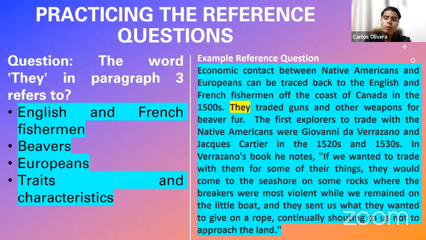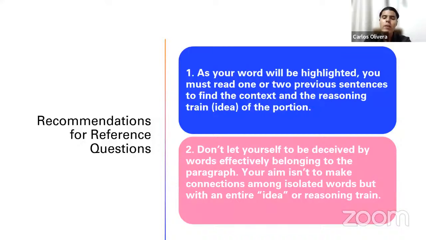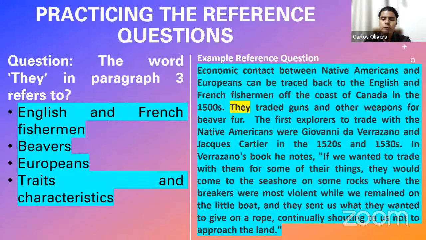Reasoning train and context. What is the context of this sentence? Well, Europeans, and specifically English and French fishermen, right? Fantastic. So, what about you, Sergio, Raisa? Any question about this one? No, it's clear. Fantastic. Raisa, what about you? For me too. It's much clearer. Okay, fantastic. Very good.